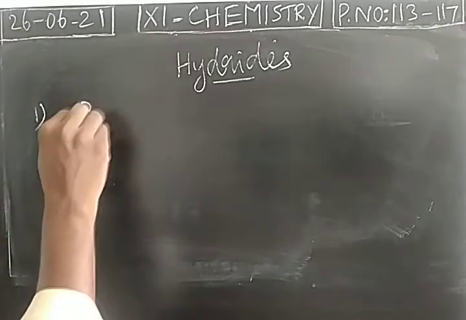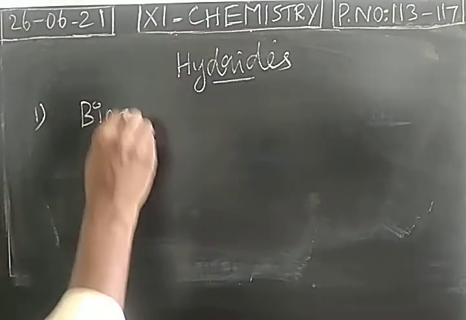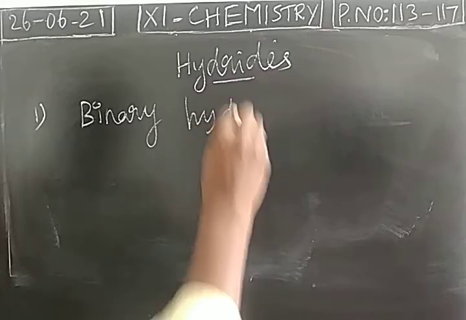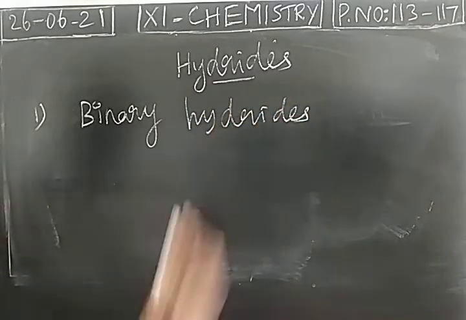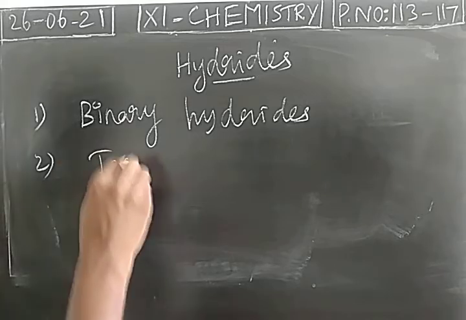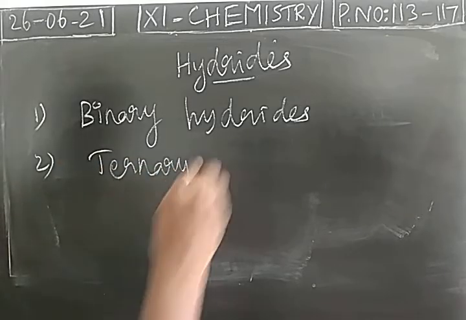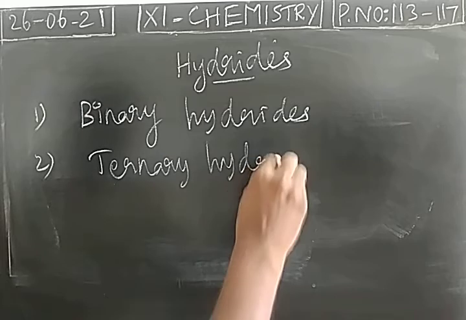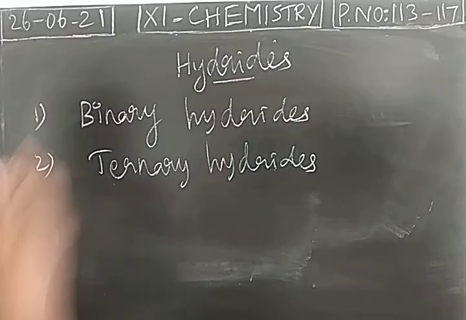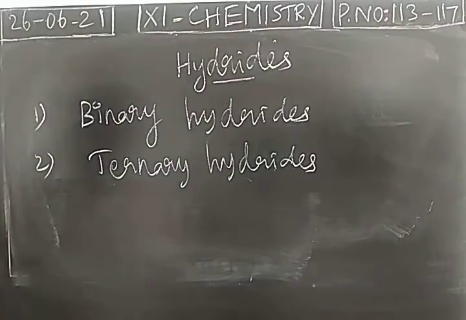When you take hydrogen, it forms binary hydrides. Hydrogen forms ternary hydrides. So by combining with metals and non-metals, hydrogen forms different hydrides like binary hydrides and ternary hydrides.